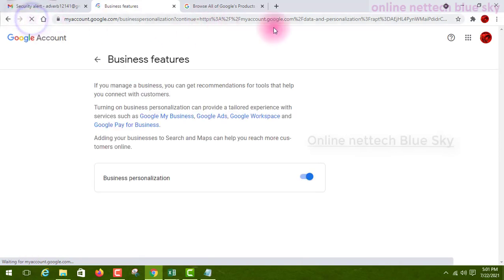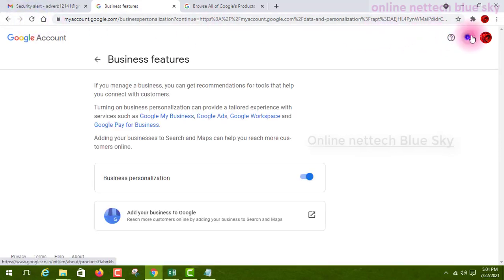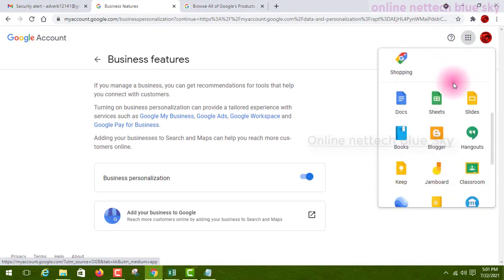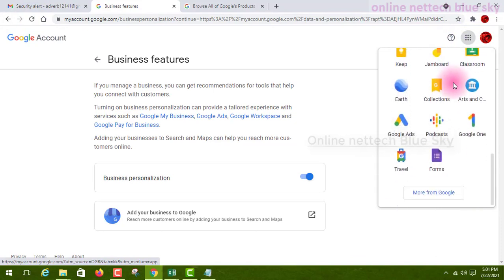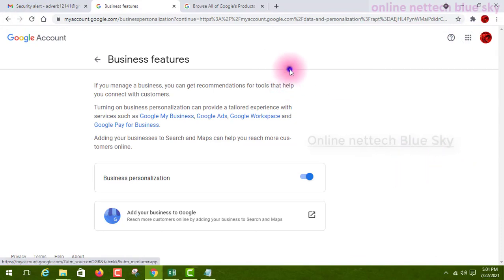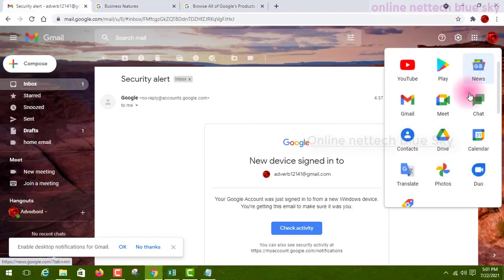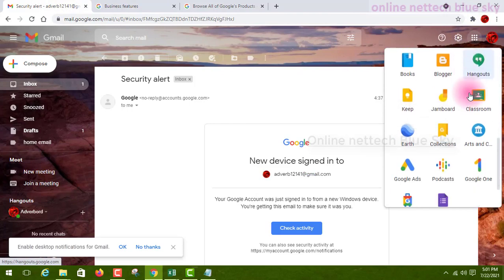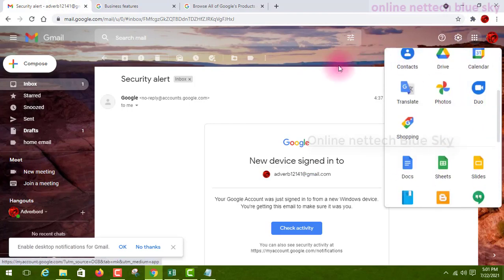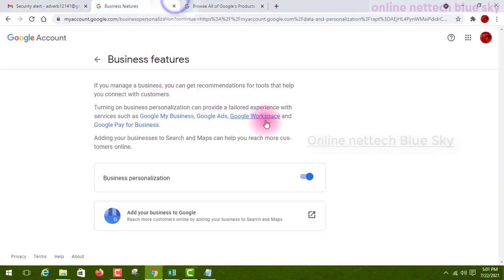I reload this, and you can see it is showing again. This is the Google business type logo, and you can see Google Business here.